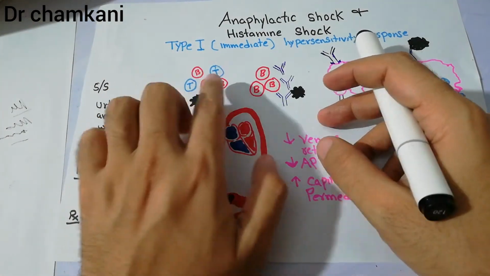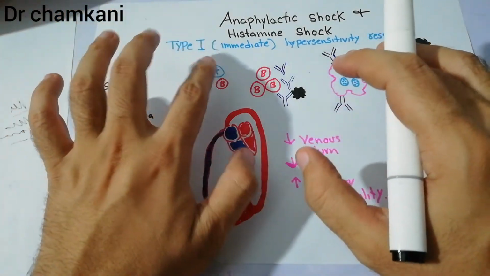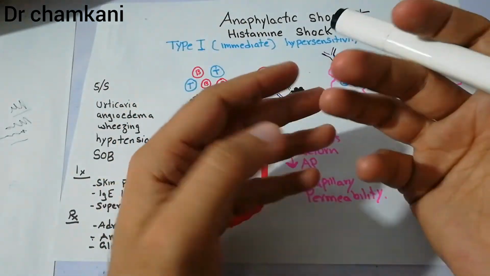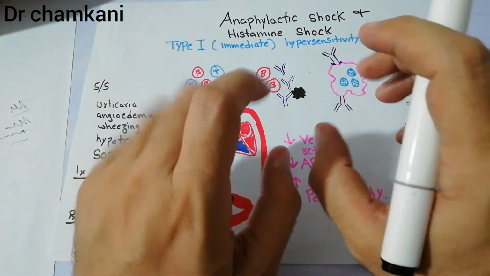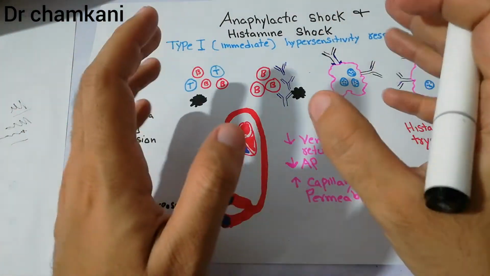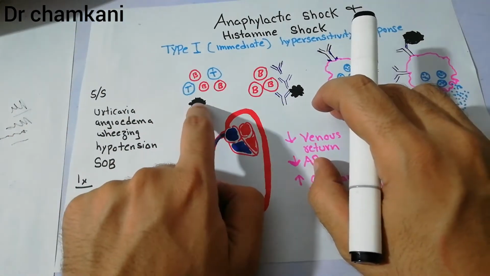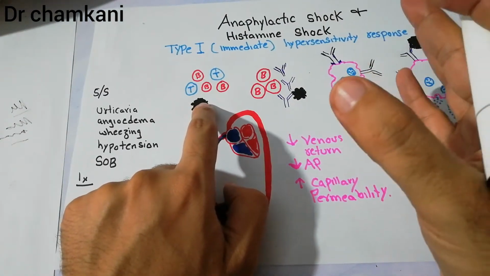Now, the B and T cells are responsible for immunity, or basically they are all the time ready to fight any foreign invader like bacteria or viruses, and the B cells basically produce the antibodies, and the T cells fight themselves and they kill the germs or the bacteria, the viruses, or any foreign component. Now, this environmental substance, this part of the peanut or this pollen, this is not a foreign body normally, but